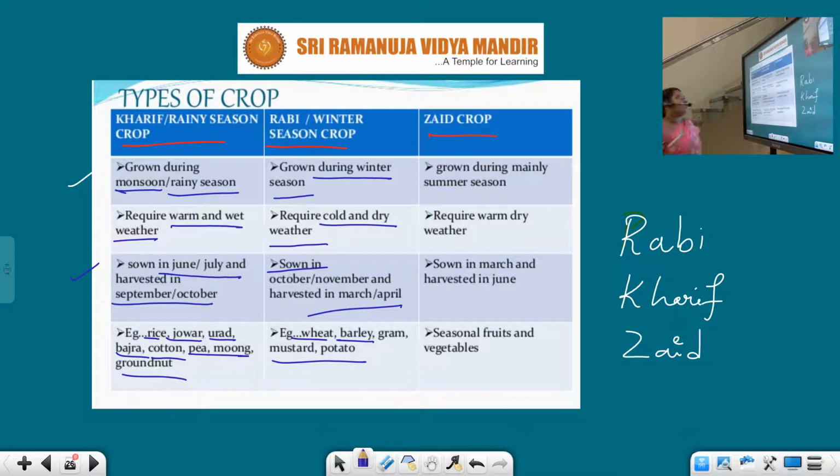Next, let us see the third type of crop, that is Zaid crop, grown during the summer season. It requires warm, dry weather. It is sown in March and harvested in June. Seasonal fruits and vegetables are the best examples for Zaid crop. So this is about the different types of crops existing in India.